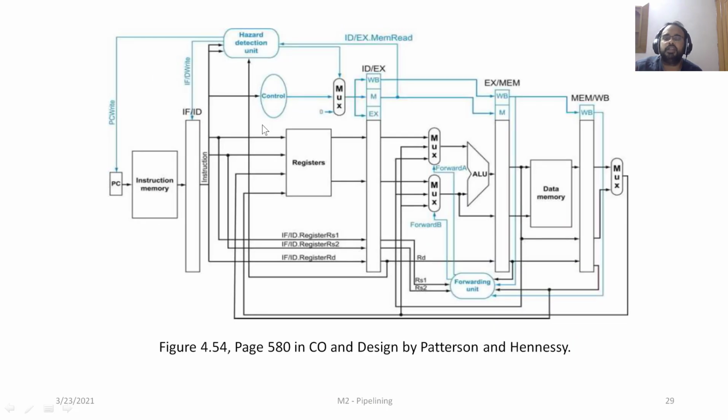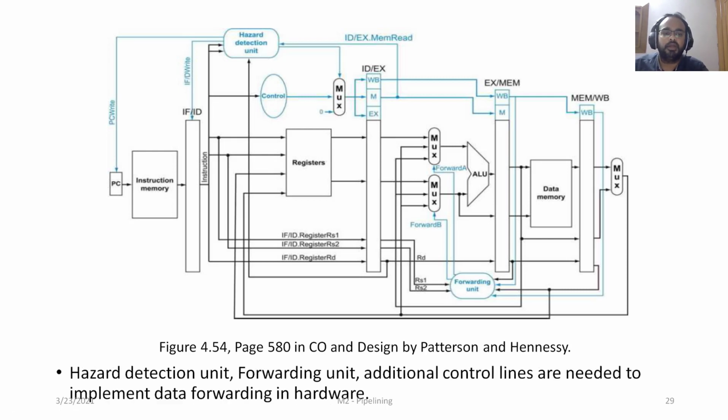So the control circuitry predominantly has two parts: one is the hazard detection unit and the other is the data forwarding unit. This is the data path that is given in the textbook, figure 4.54. Whatever we have built so far, just try to imagine that in a horizontal fashion. The hazard detection unit, the data forwarding unit, and additional control lines are needed to implement data forwarding in the hardware.